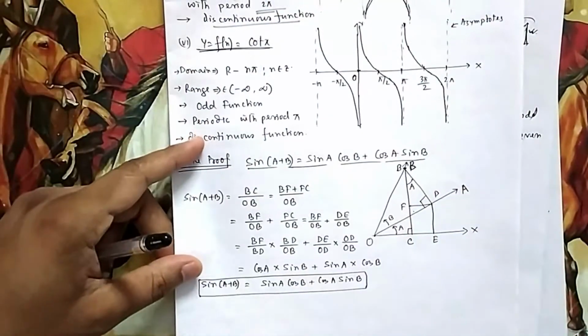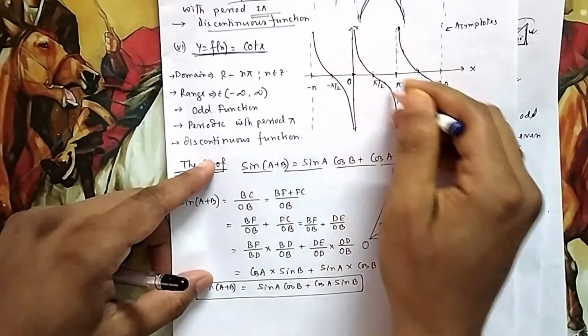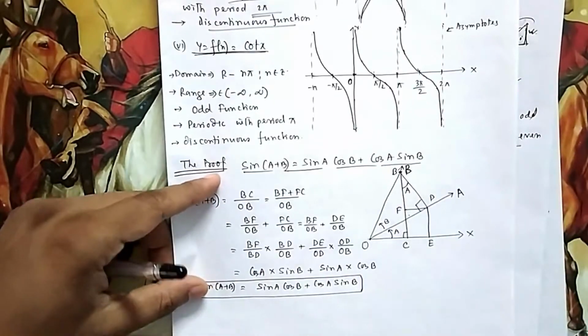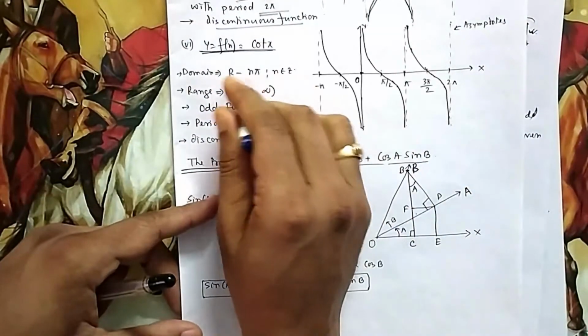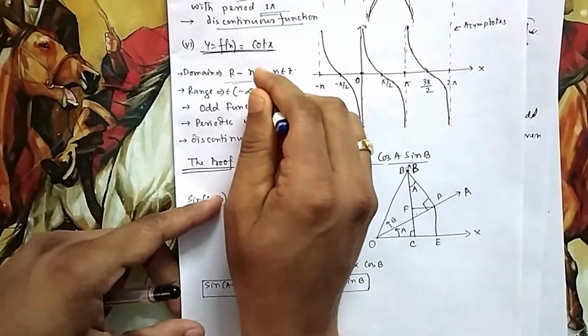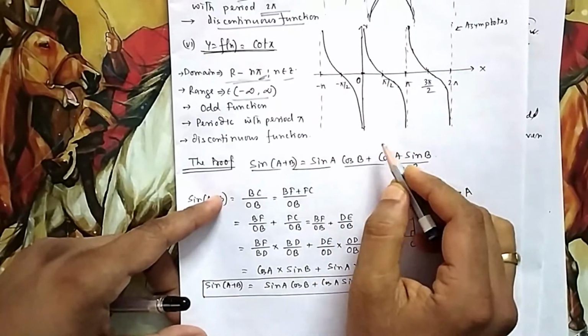Cot x, same as tan x. Cot 0 is infinite, now cot pi by 2 is 0. So you will find this type of curve. Again these are known as asymptotes, because it will follow this, it will never touch it. What is the domain here? Same, you cannot reach 0, pi, 2 pi, any multiple of pi, that's why you remove. Range, minus infinity to infinity like tan x.